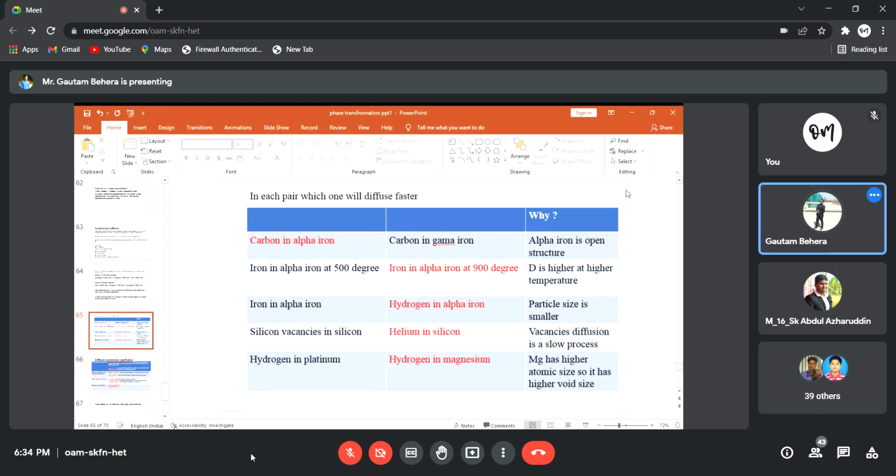Helium is an atom exactly. You have an atom in an atom, but a vacancy is a vacancy. There is no atom exactly, right? So in that way you can say the atoms can move. If you want, you can go into depth. Otherwise, I may not know the exact answer, but you have to remember this one: vacancy diffusion is a slow process. That's all, right? Okay.